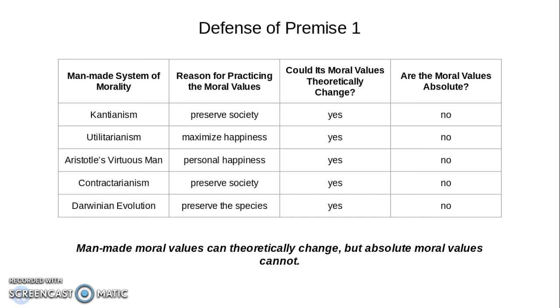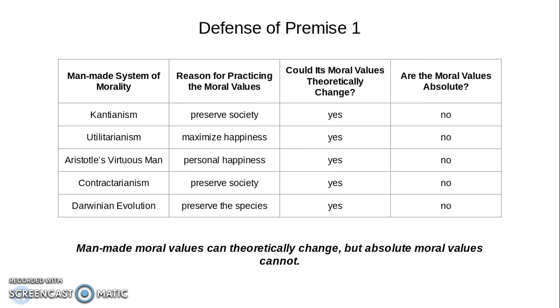The left-hand column lists some theories that man has proposed that explain how man came to be the source of absolute moral values. In each theory, there is a motivation for practicing the moral values in it, which is given in the next column over. In Kantianism and contradictorianism, the motivation is to preserve society. In other words, societies that practice certain moral values like don't steal, don't kill, don't lie, treat others with respect, tend to last longer than the societies that don't.